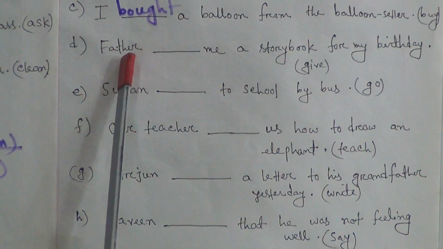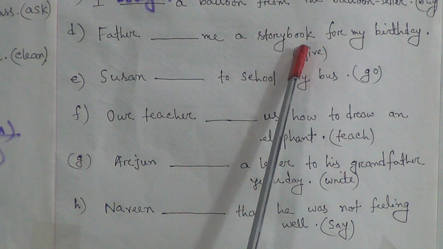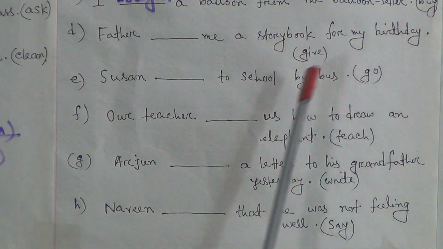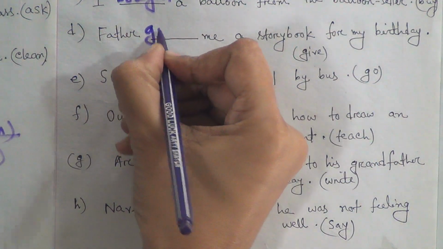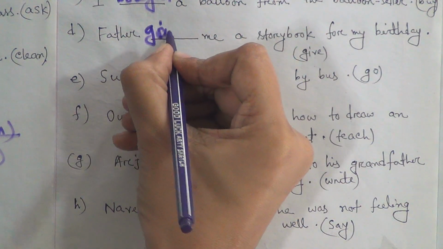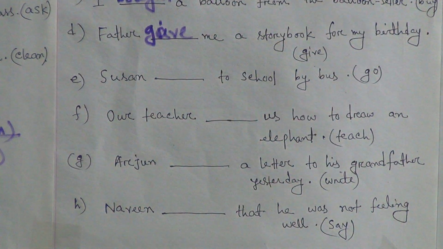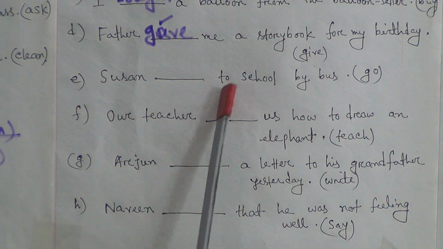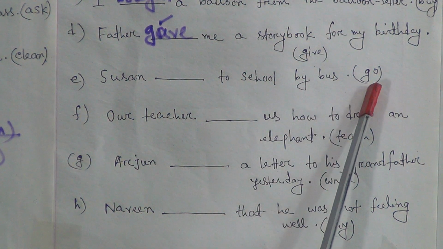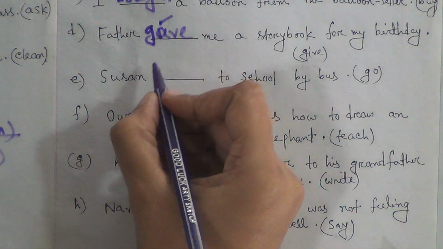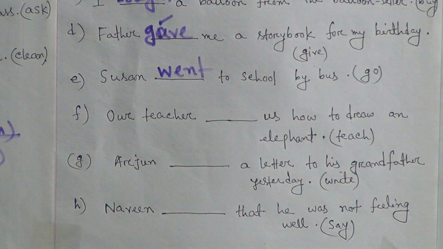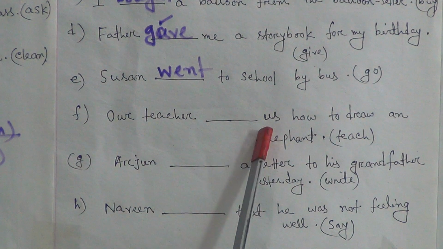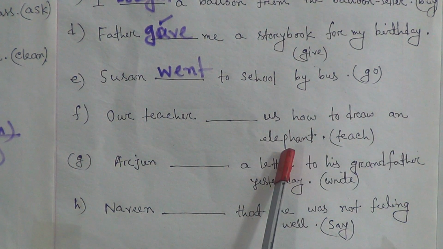Number D, father dash me a storybook for my birthday. Here is the word give. Gave. Number E, Sushan dash to school by bus. In the bracket the word go. So we can write here went. F, our teacher dash us how to draw an elephant.